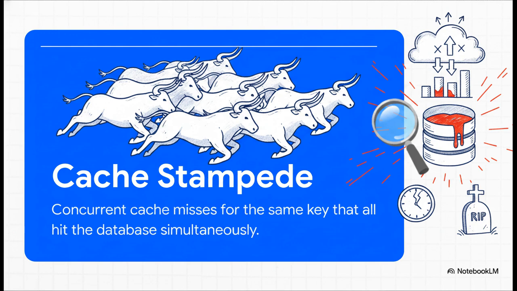You might also hear it called the thundering herd or the dogpile effect. Every single one of those 20,000 concurrent requests checks the cache, gets a miss, and then turns around and fires the exact same query against the database. The DB tries to execute the exact same disk I/O 20,000 times simultaneously. Your CPU spikes, memory is exhausted, and your system is instantly dead. The scariest part? This is an emergent failure. A standard single-threaded load test will literally never catch this.